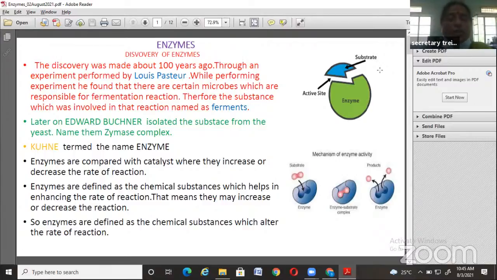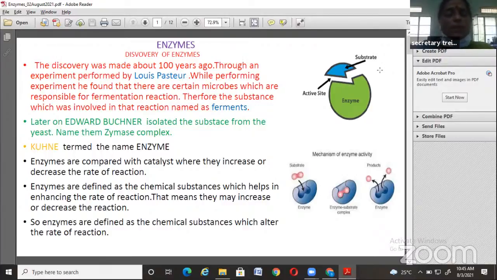So before 100 years, scientists unknowingly started work on enzymes in the process of discovery of enzymes. While performing these experiments, he discovered one process, fermentation. For that fermentation, microbes play the most important role, and those are named ferments. This is the first scientist's effort. Then second,